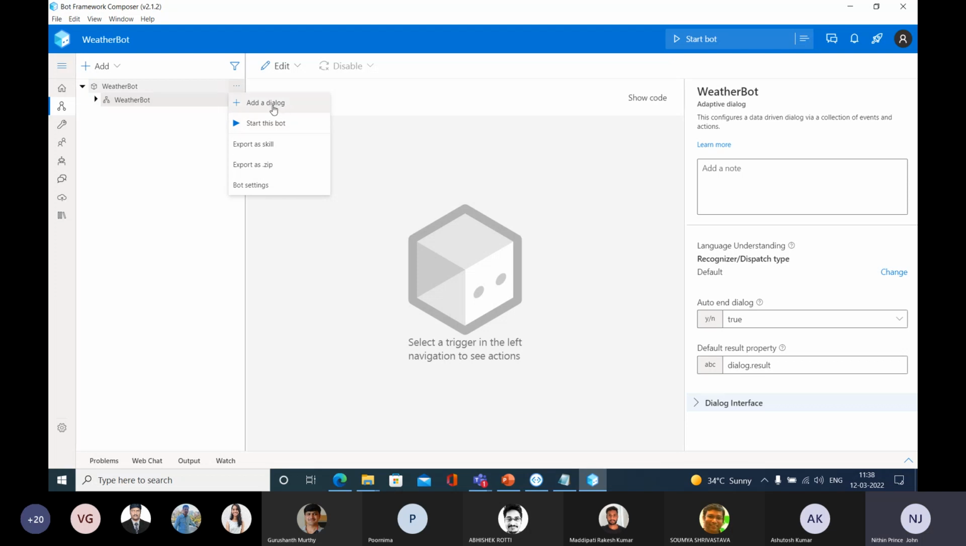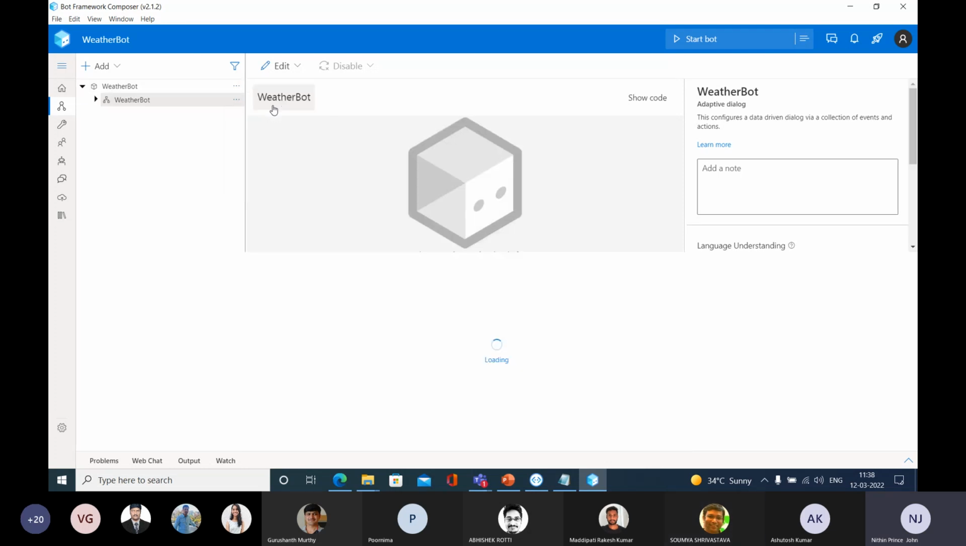That means in your chatbot, you will be having several dialogues. You will be having a root dialog. You will be having some child dialogs. So there are so many dialogues. That's why I told you that in that dialog set, you will be having several dialogues. So I'm going to create a new dialog here.